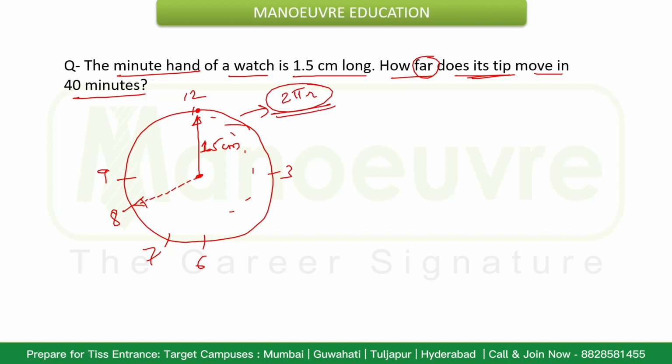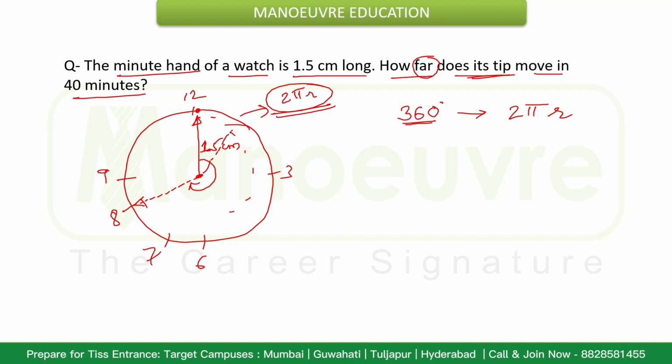If the minute hand completes 360 degrees in one rotation, it will cover the distance of 2 pi r, which is nothing but the circumference. Now while moving from this point to this point, that is 40 minutes, how many degrees will it cover?